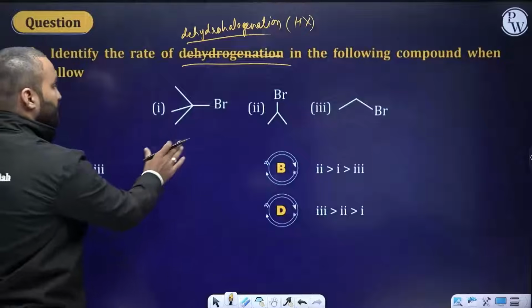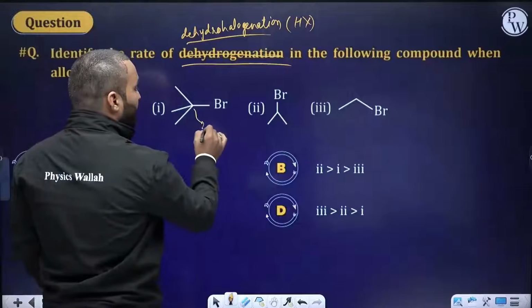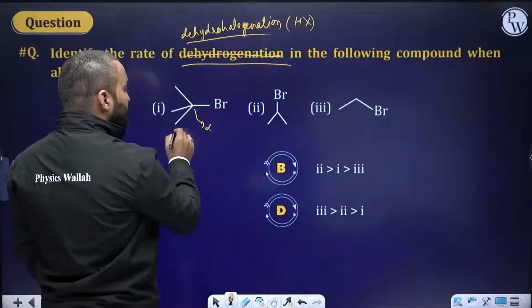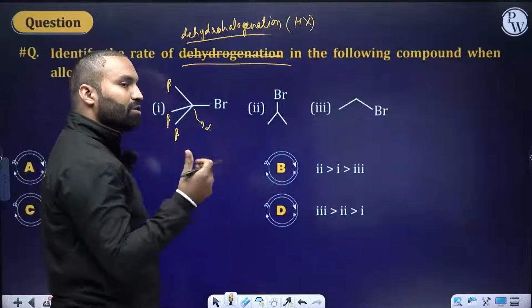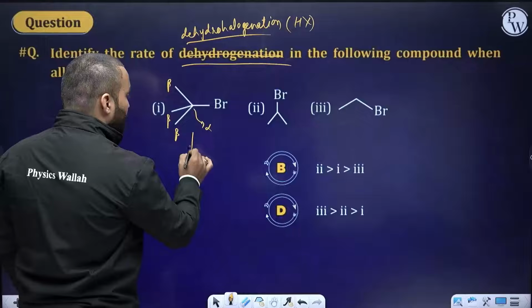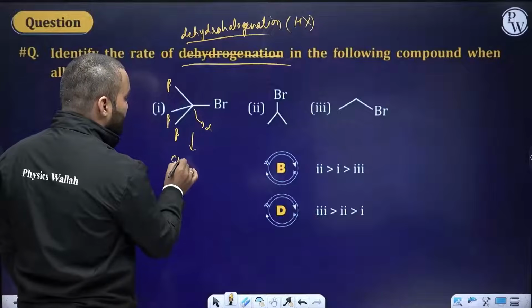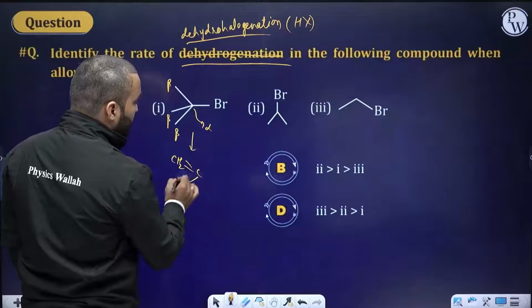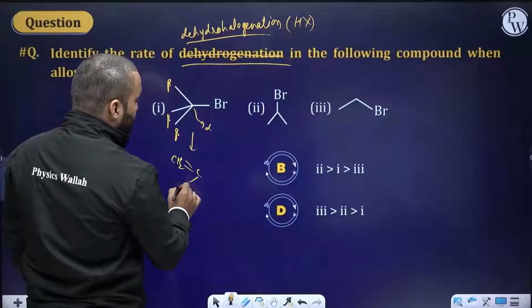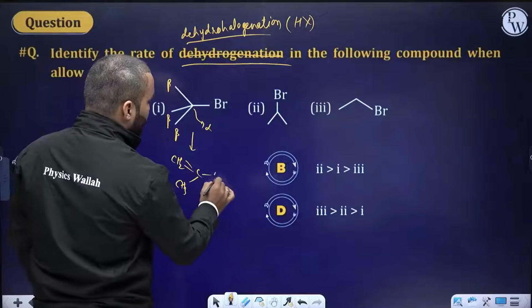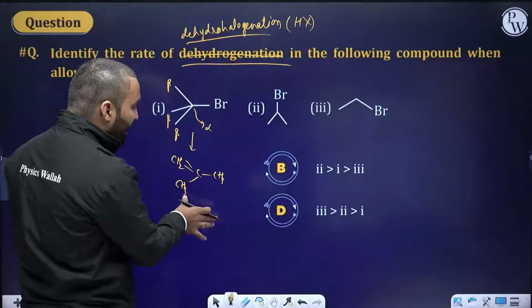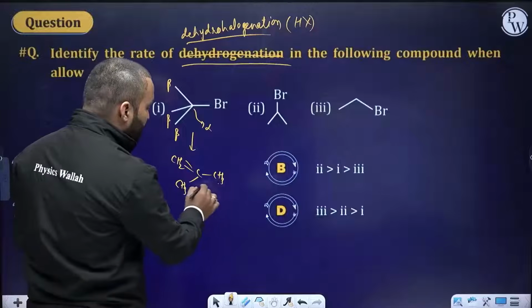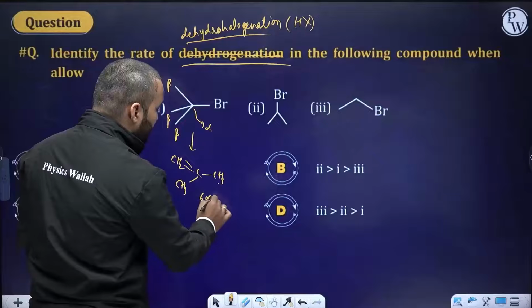So in the first compound, this is my alpha carbon which has a bromine. This is my beta, this is also beta, this is also beta. We need to remove hydrogen from the beta carbon. So the compound formed from the first one will be CH2 double bond with a C, and there is a CH3 and a CH3 present. Check please. This will be the compound obtained. How many alpha hydrogens does this have? 3 from here, 3 from here, total 6 alpha hydrogens.